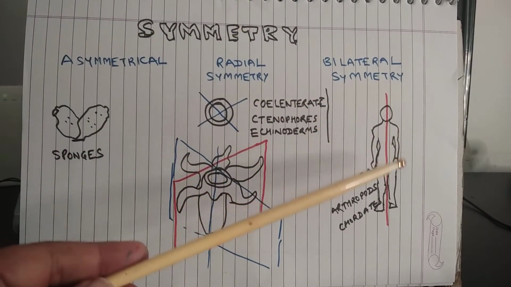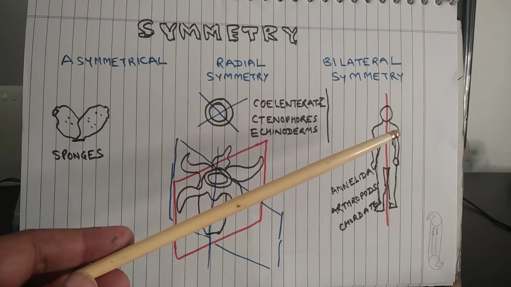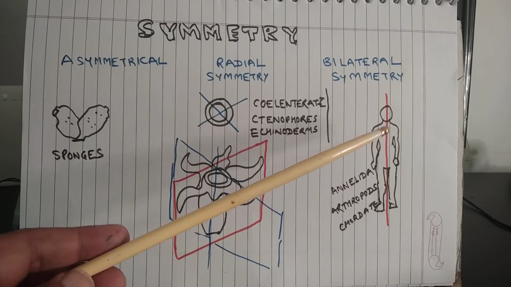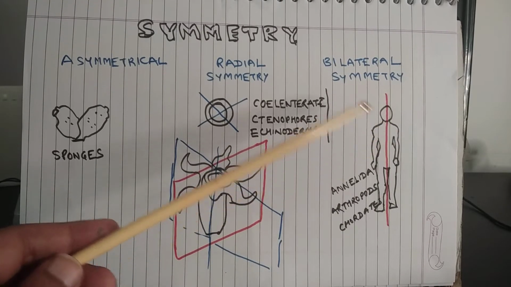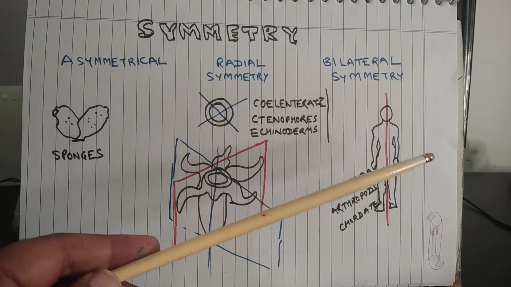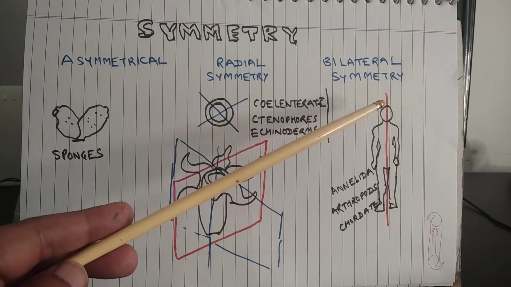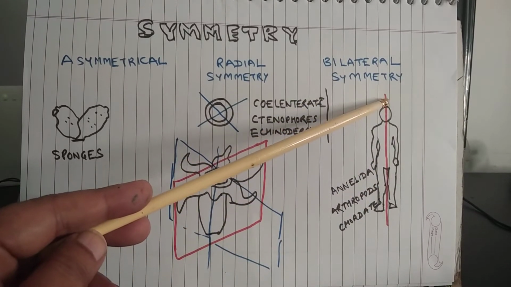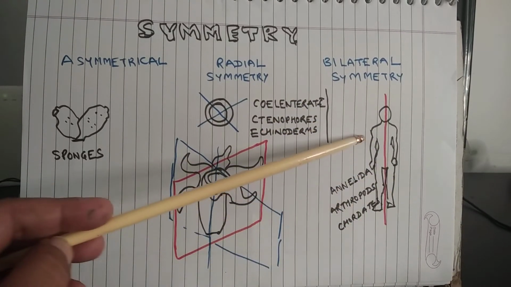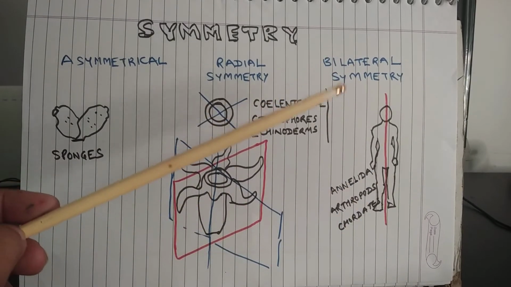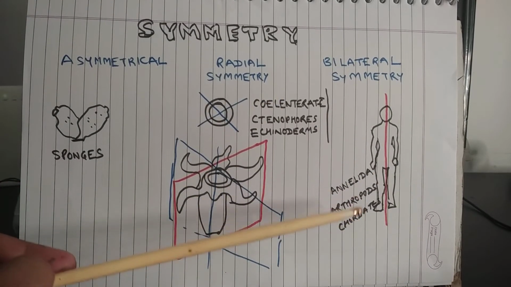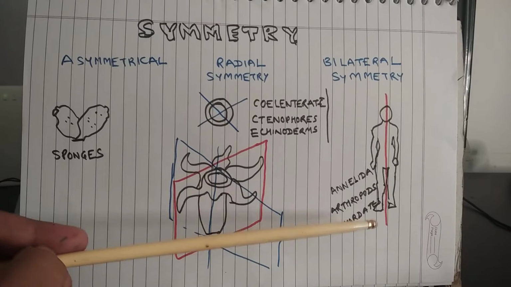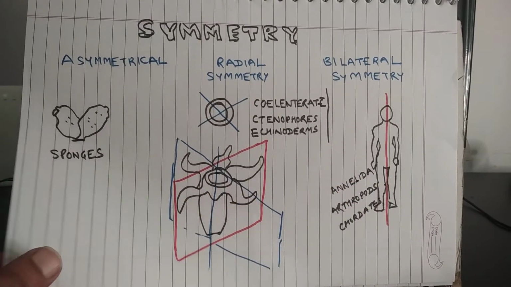When the body of the animal can be divided into two equal halves through a single plane, then this condition is called bilateral symmetry, as is the case with the human body. So, the human body can be divided into two equal halves from this plane. So, Annelida, Arthropoda, Hemichordata and Chordata, all of them show bilateral symmetry.